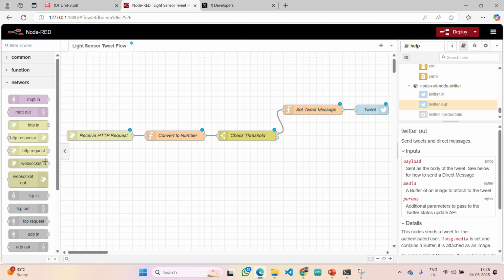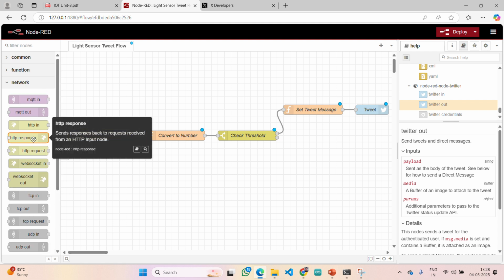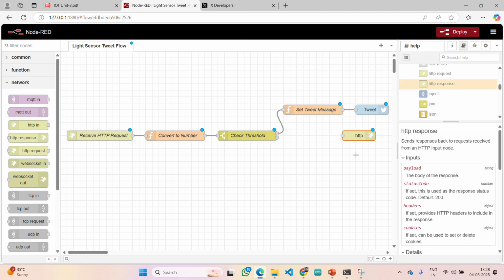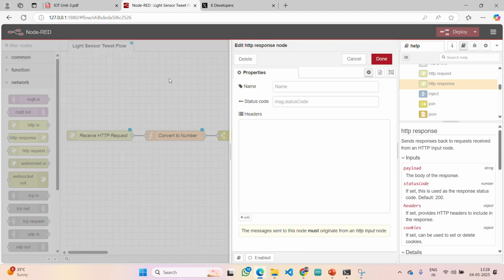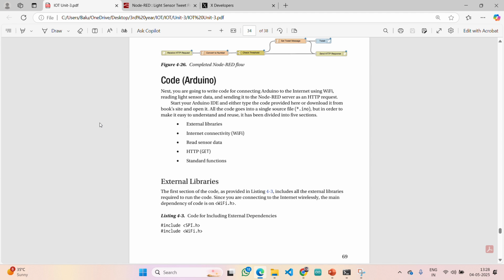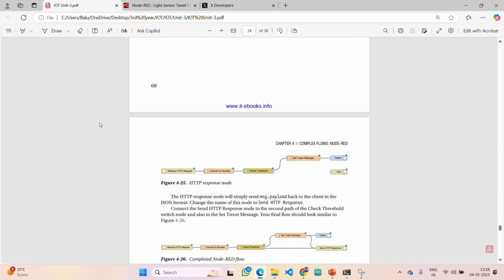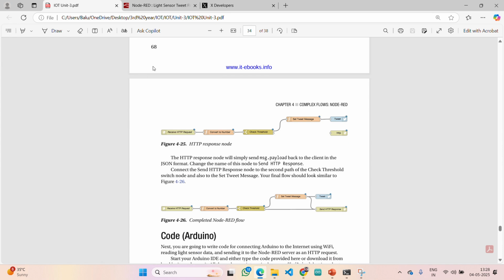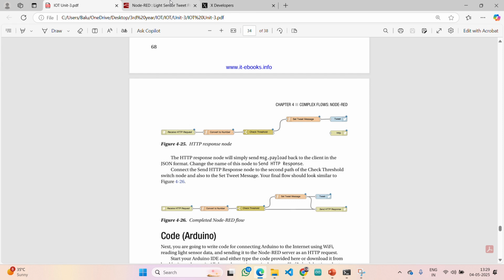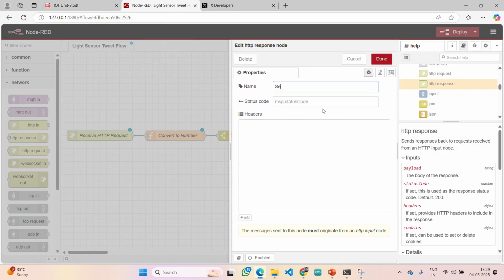Here, from the network section, you need to select it. HTTP response. Just drag and drop it here. As we are saying response, we need to get the output node. Don't take the input node. Again, I am mentioning. Now double click on it and set the name. Just a second, what name have they given? Send HTTP response is the name they have given.